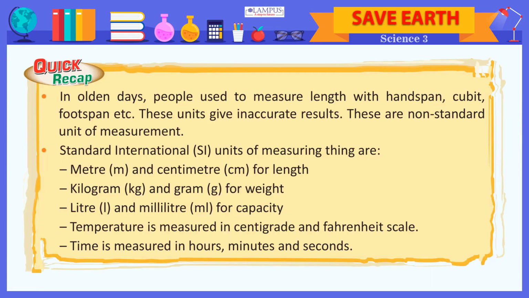Quick recap. In olden days, people used to measure length with hand span, cubit, foot span etc. These units give inaccurate results. These are non-standard unit of measurement. Standard International (SI) units of measuring thing are meter and centimeter for length, kilogram and gram for weight, liter and milliliter for capacity. Temperature is measured in centigrade and Fahrenheit scale. Time is measured in hours, minutes and seconds.